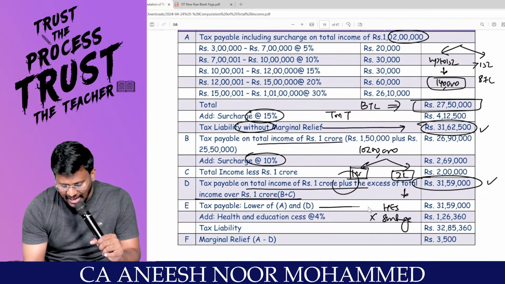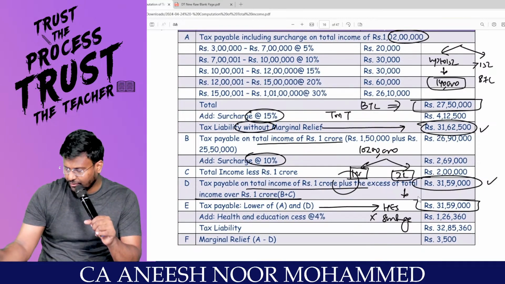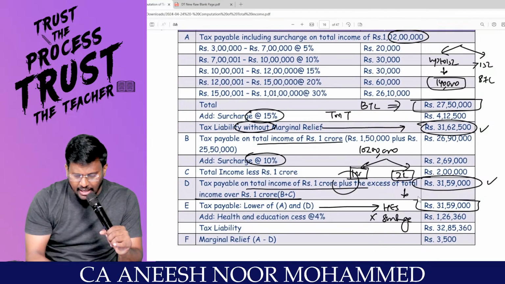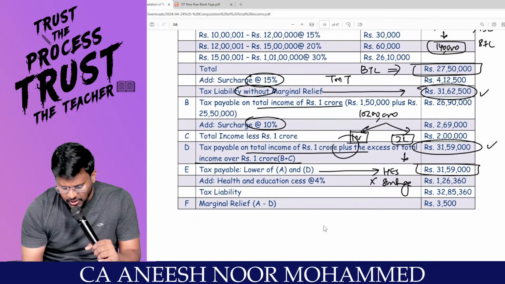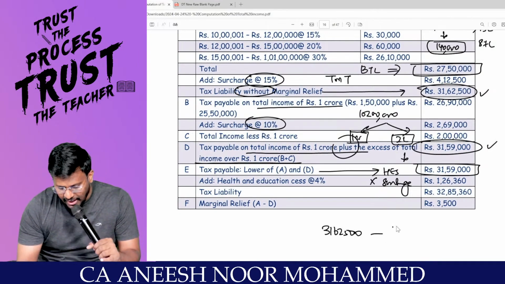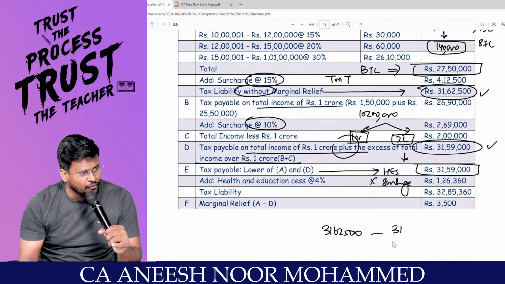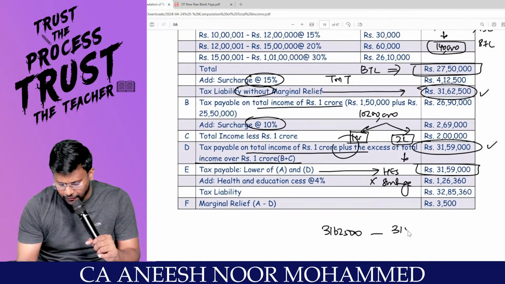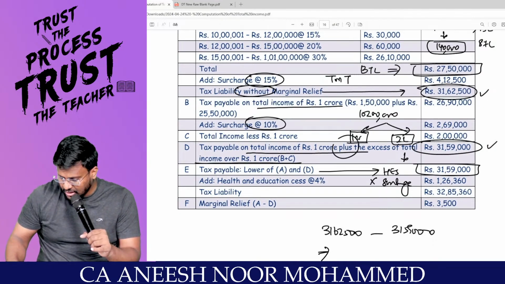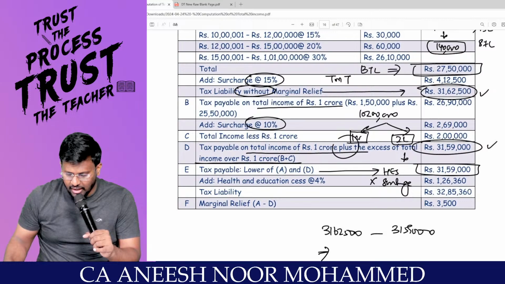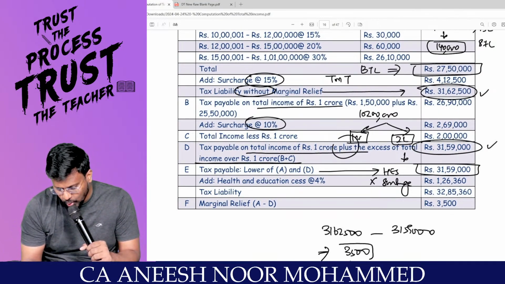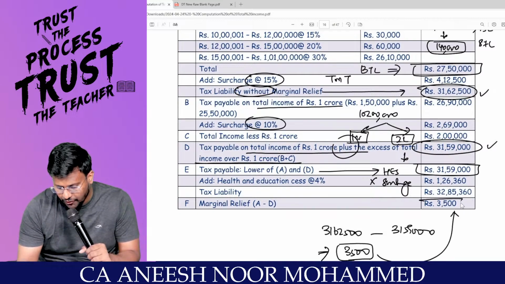31,59,000. So the tax payable will be 31,59,000. That means the difference between the original tax payable of 31,62,500 and the tax payable without considering the additional income of 2 lakh, which is 31,59,000. Right? 31,62,500 minus 31,59,000 comes to 3,500. What is that? Relief?